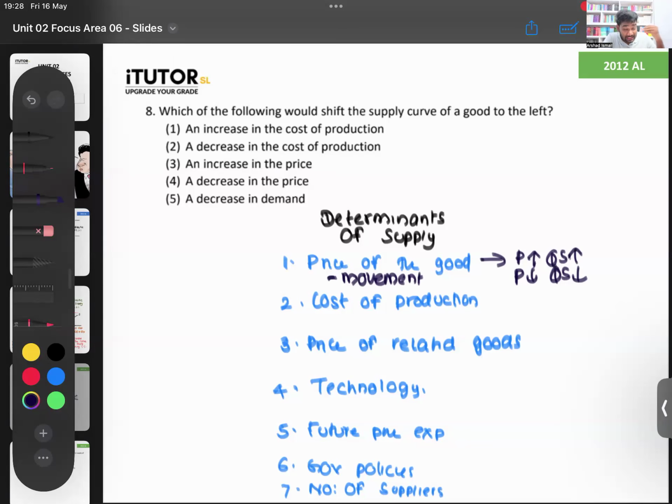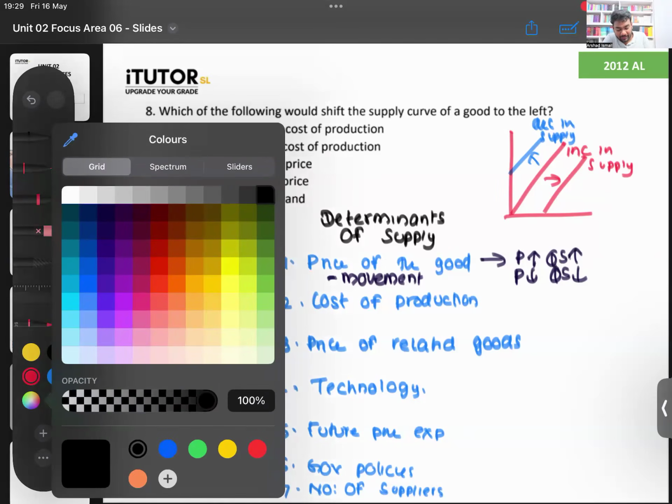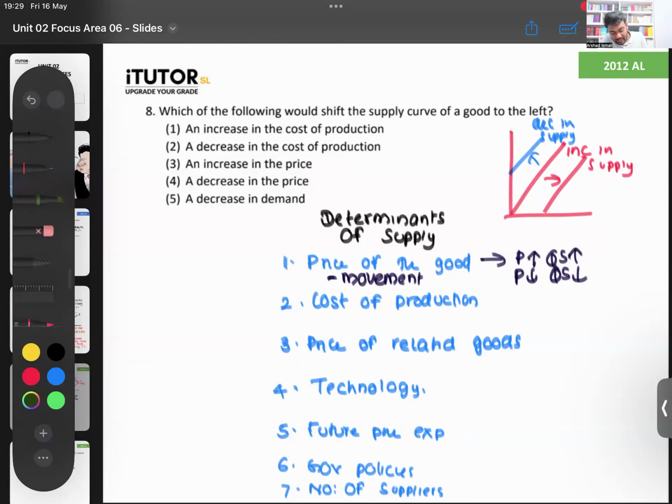If any other factor changes, supply will shift. Either shift to the right. So if the supply shifts to the right, Lamai, that's an increase in supply. If this is your supply curve, shifting to the right, that is an increase in supply. And shifting to the left, that is a decrease in supply. That is what happens.